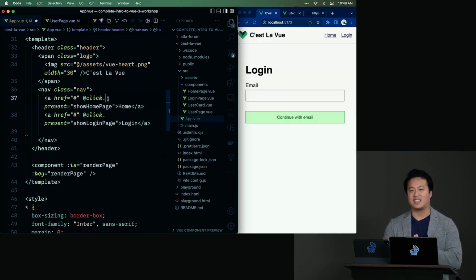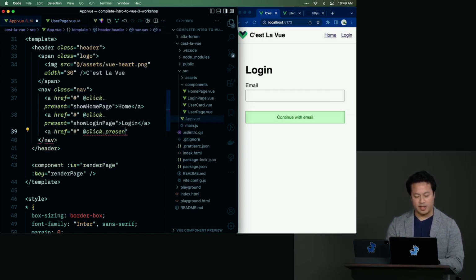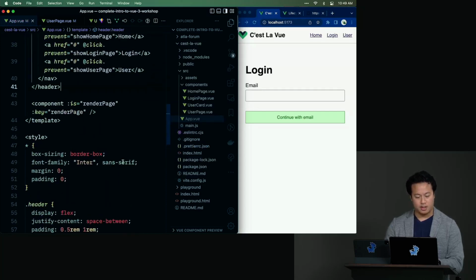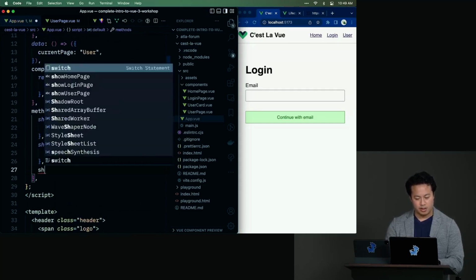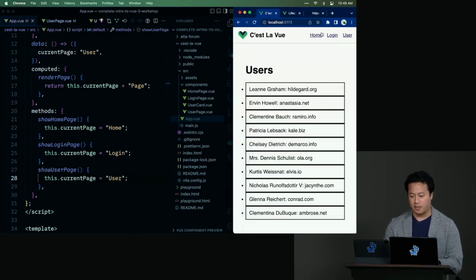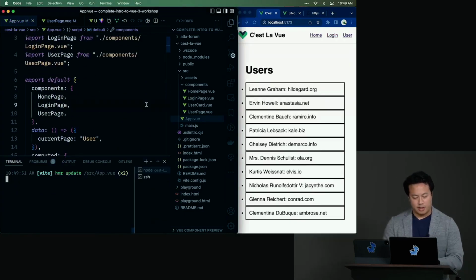Again, to be very clear, this is hacky because we are going to get into official routing, and so we can change URLs and those sort of things. But for the sake of practice right now, this is why we have it. All right, that said, we have an href. Again, following the same model, click.prevent. And this time, we're going to show user page. User, that looks good. And then here, show user page. This.currentPage equals user. OK, that looks good. So let's go ahead and commit that.